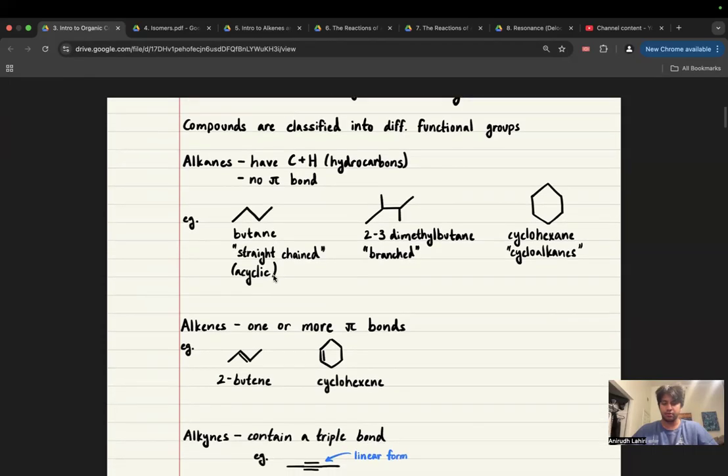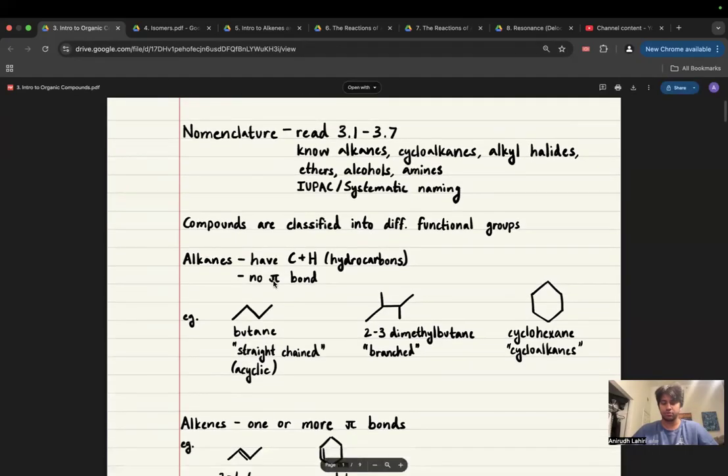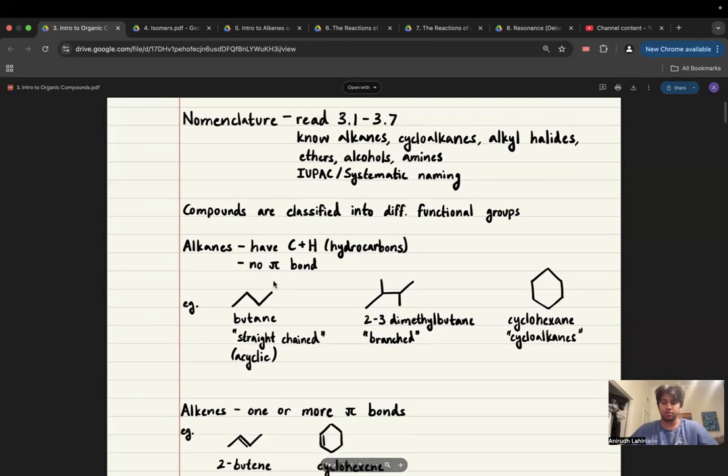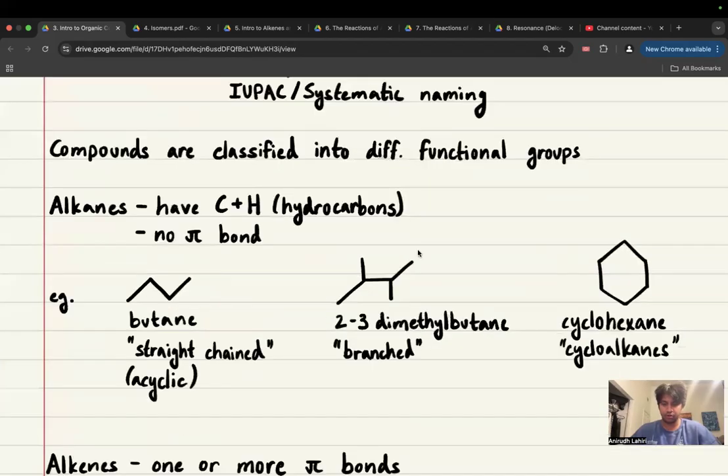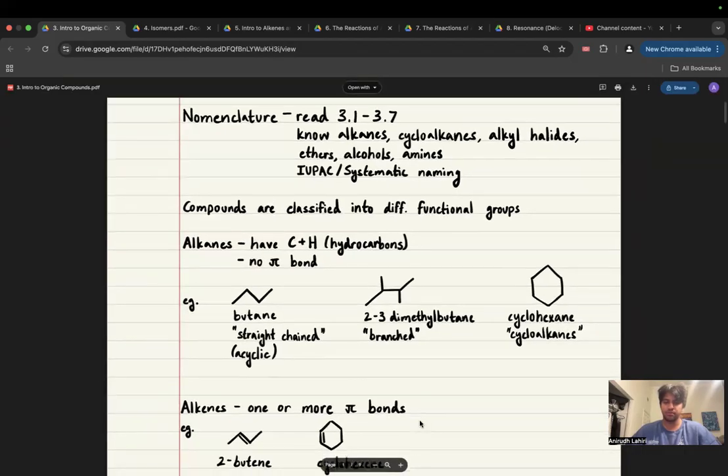And when you do your reading for nomenclature, you'll figure out that one is methyl, two is ethyl, three is propyl, four is butyl, butane. Anyway, so on and so forth. 2,3-dimethylbutane. So one, two, three, four carbon chain. There's the methyl coming off the two and three position. Cyclohexane, one, two, three, four, five, six. Six corresponds with hexane. Cyclo corresponds with the fact that this is a ring structure.